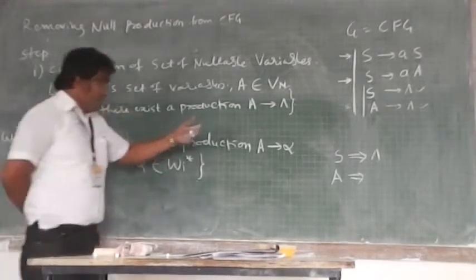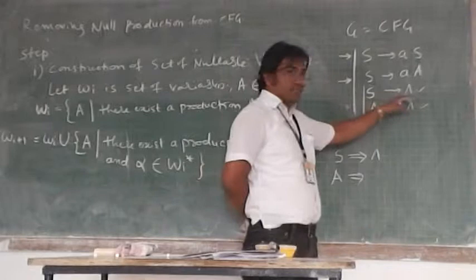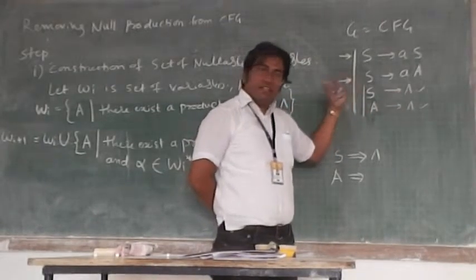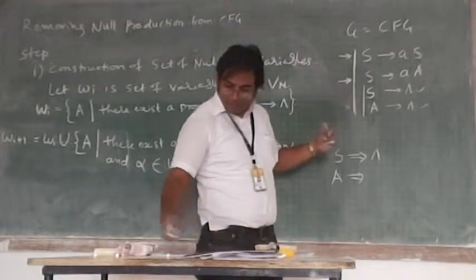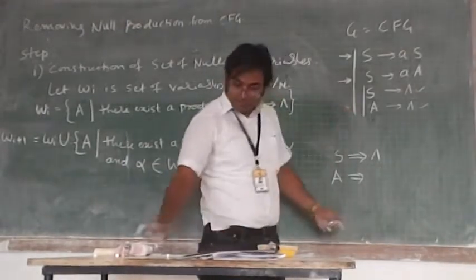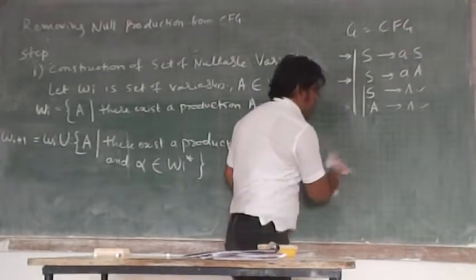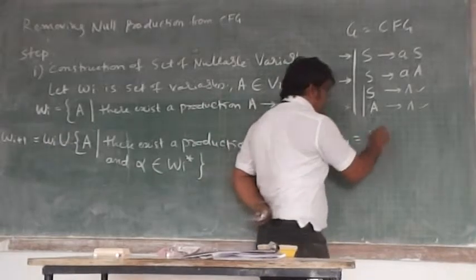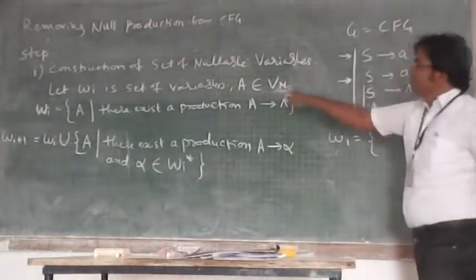In the case of this example, what is W1? For i equal to 1, what are the nullable variables?